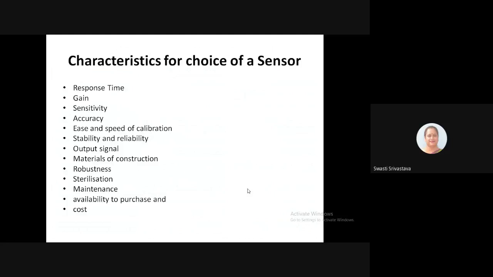Then the maintenance of the sensor should also be very easy and cost effective. Then the availability for purchase, that is, it should be easily available in the market, and the cost should also be minimum, so that the cost of equipment investment is reduced.